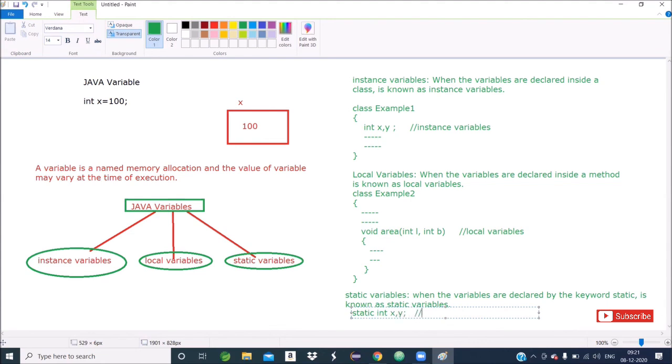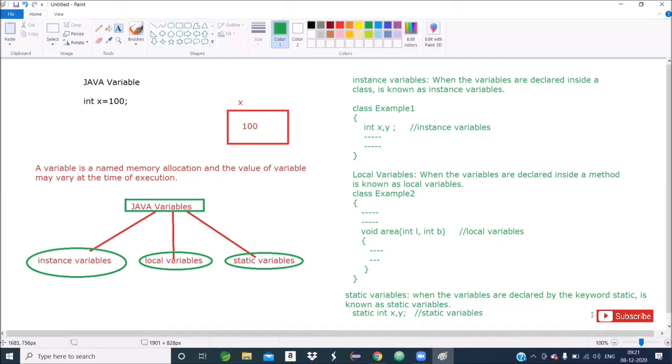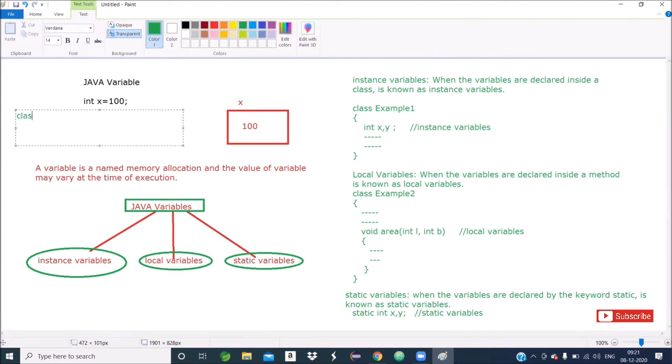In this way, I can write static variables. So everything you have to write in a class. If you write class Example3, static int x comma y, this is a static variable. I hope you got the clarity.